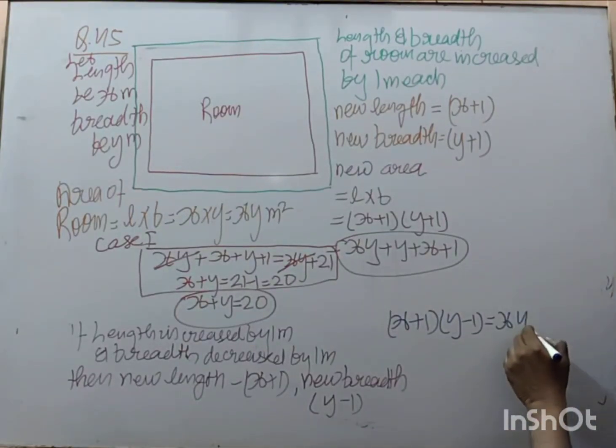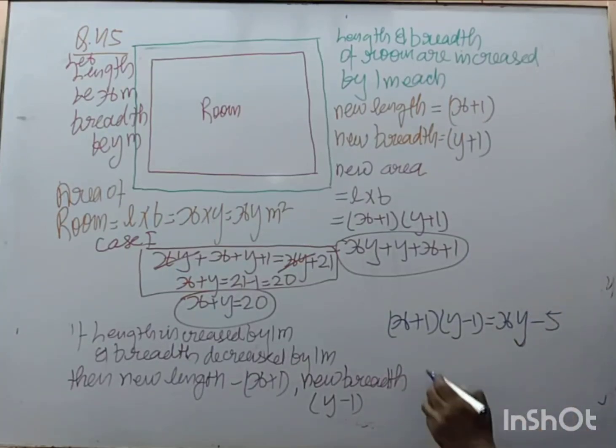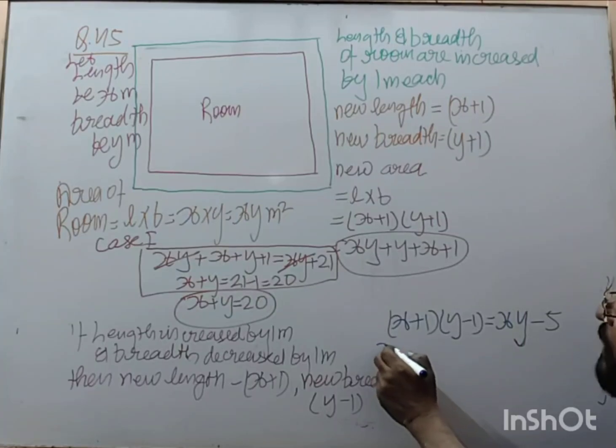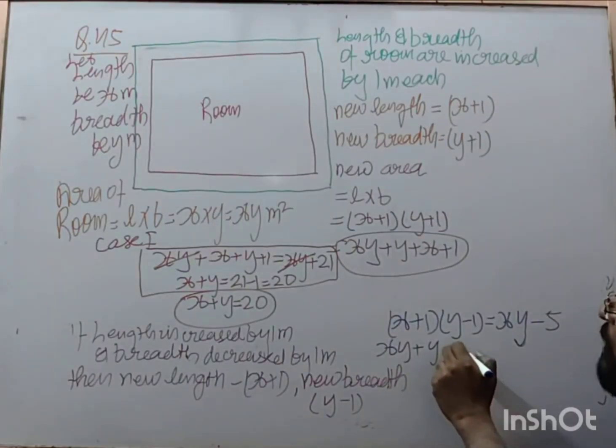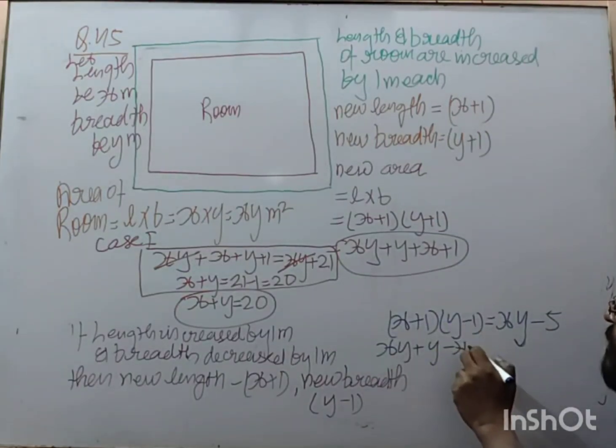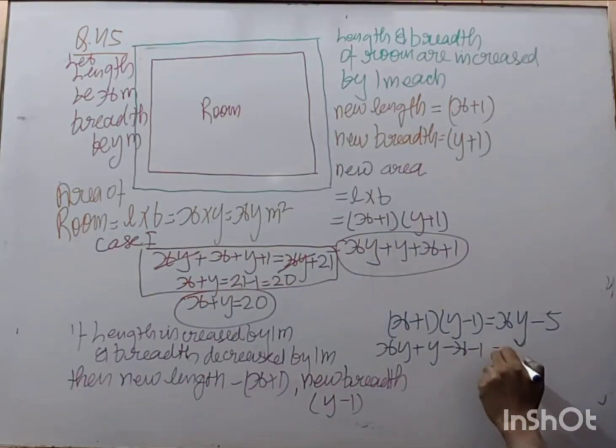So it is xy plus y minus x minus 1 is equal to xy minus 5.